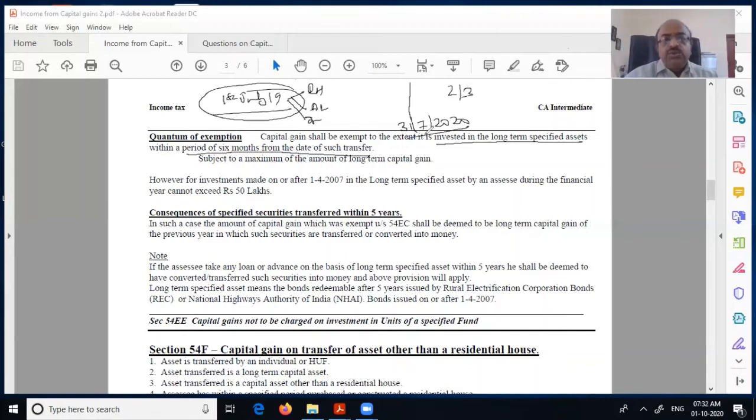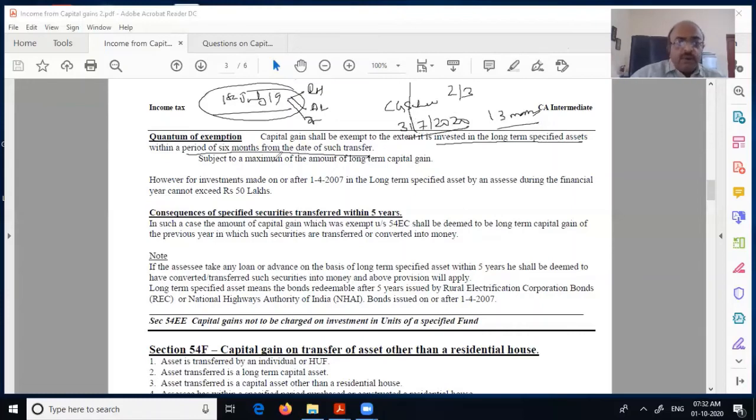Before that, you should have invested the money at least in a capital gain account scheme. So here, from July to next July, you got almost 13 months to invest, either to purchase or construct a property or put it in the capital gain account.